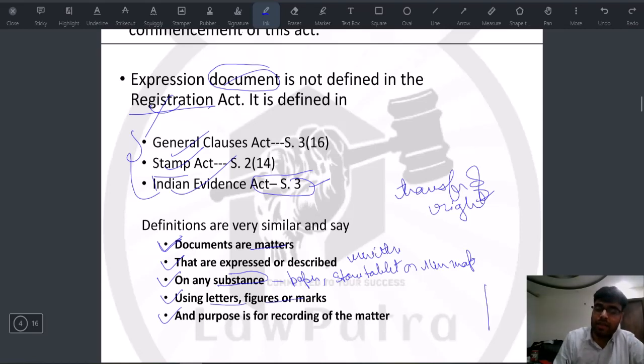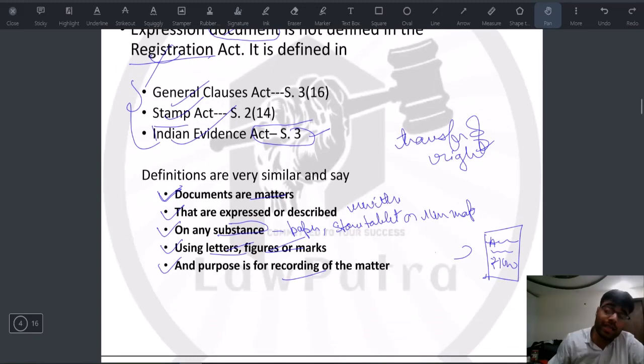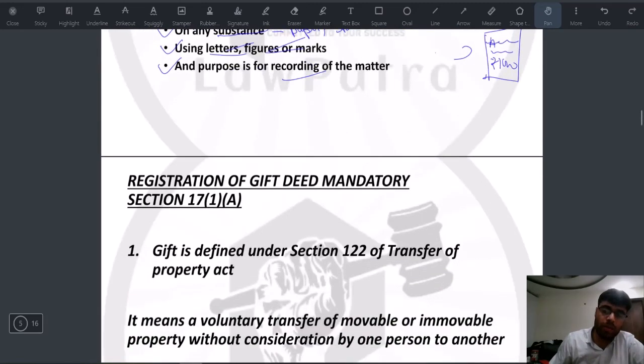So let's say that this is a page and the matter is transfer of right, and with respect to this transfer of right, I have written something on this, that let's say A will get certain property for such and such period, and A will pay the amount of rupees, let's say 1000. So through letters and figures, and the purpose for recording of that matter, which I have just explained, that is a document. So the definition of document is actually very wide.